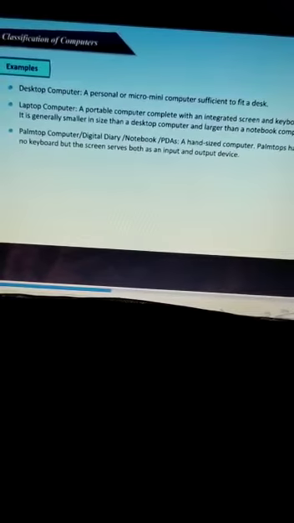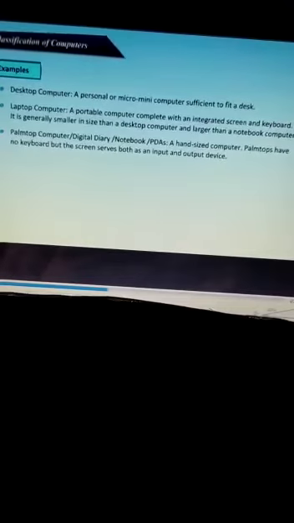Next is palm top computer, or you can say digital diary, notebook, PDA, personal digital assistant. PDA is personal digital assistant. A hand-sized computer, palm tops have no keyboard, but the screen serves both as input and output device. Next is smartphones, smart books and PDA. Here it is written personal digital assistant. These are small handheld computers with limited hardware. Next is programmable calculator. These are also small handhelds but specialized on mathematical work.